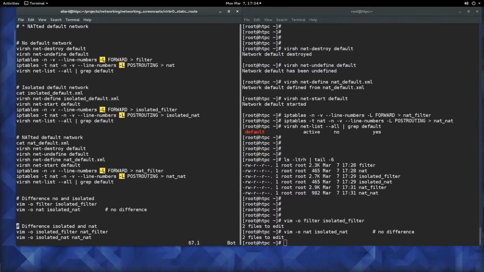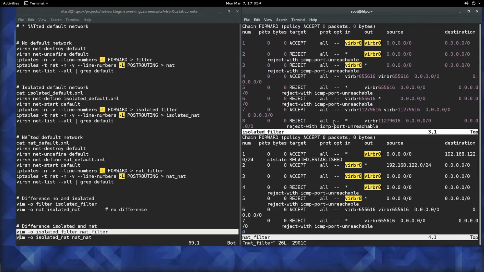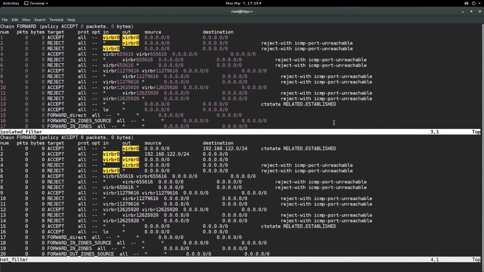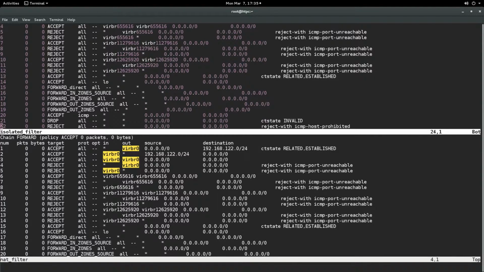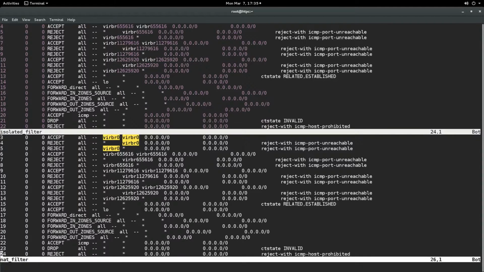Okay, so what is the impact when we start using a NATted default network? Well, let's see the difference between the isolated one and the NATted one. Again, we are going to change the terminal to full screen, and in the isolated filter we had 22 rules, and now in the NAT situation we have 24 rules.